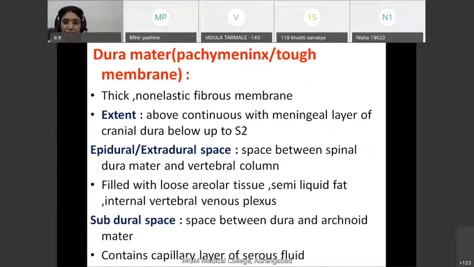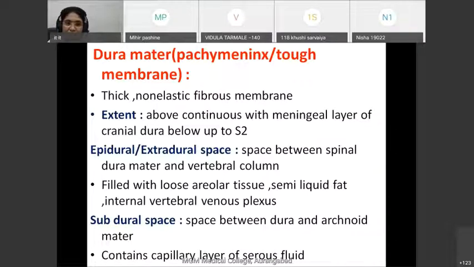Such folds are not present in the meningeal layer of dura mater in the spinal cord. So, in the spinal cord, dura mater is a single layer, made up of the meningeal layer, which is continuous above with the cranial meningeal layer.